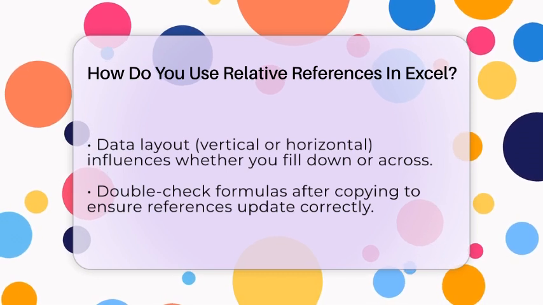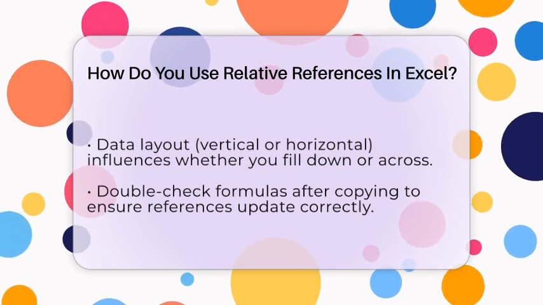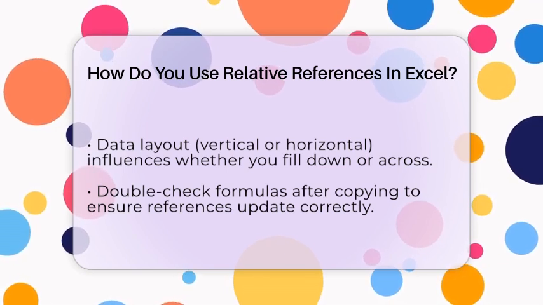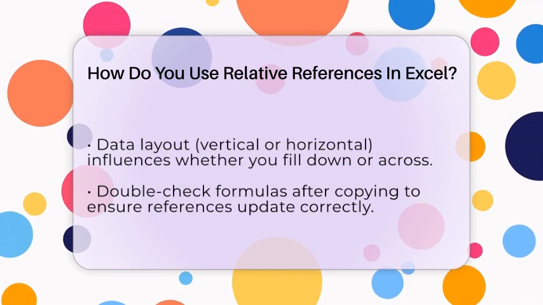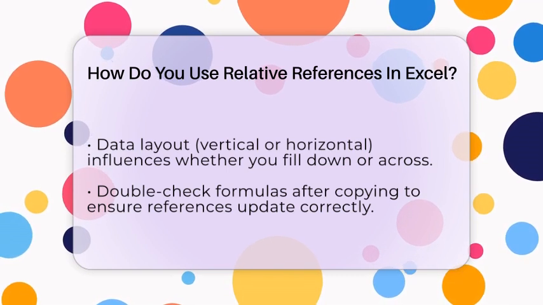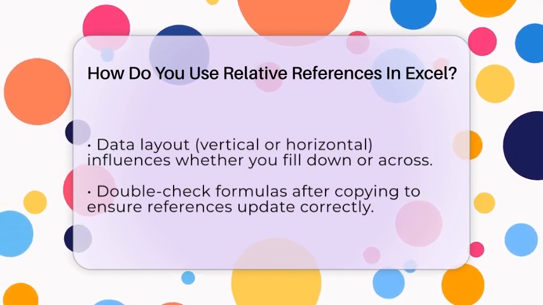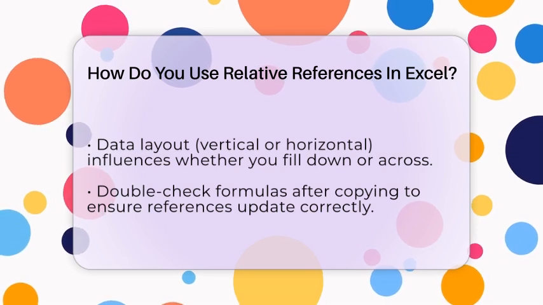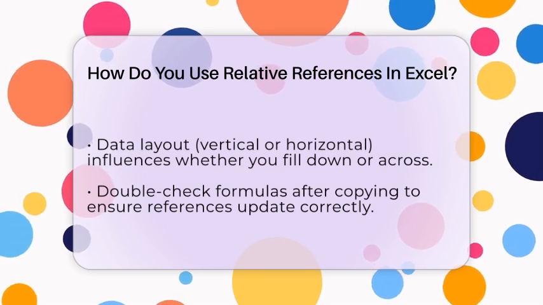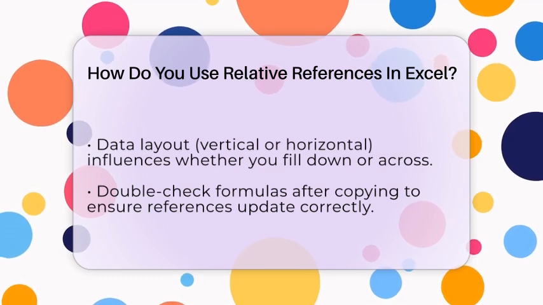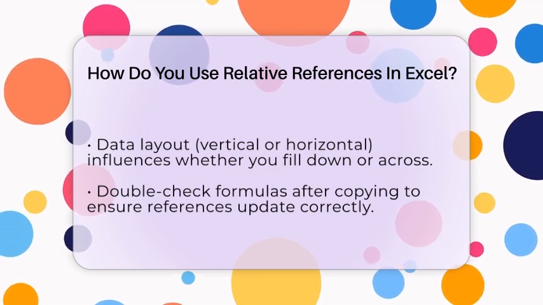Be mindful of your data layout when copying formulas. If your data is arranged vertically, filling down works best. If it's horizontal, filling across makes more sense. If you copy formulas in the wrong direction, relative references might not adjust as you expect, leading to incorrect results. Always double-check your formulas after copying to ensure they refer to the right cells.